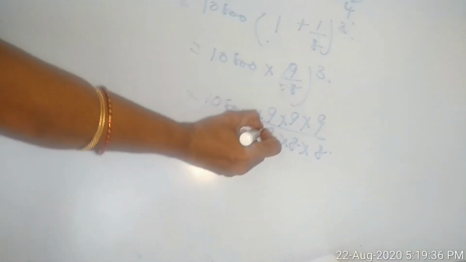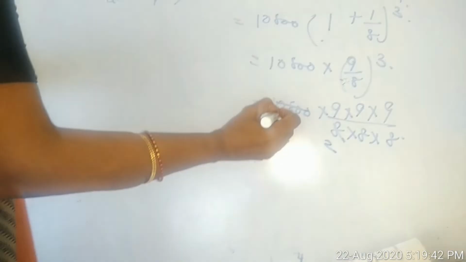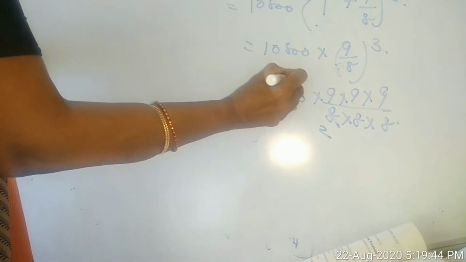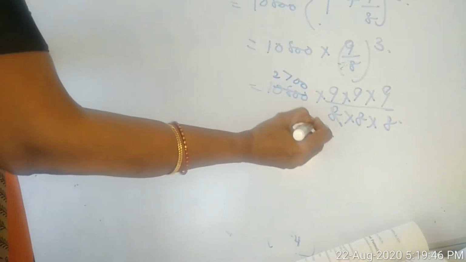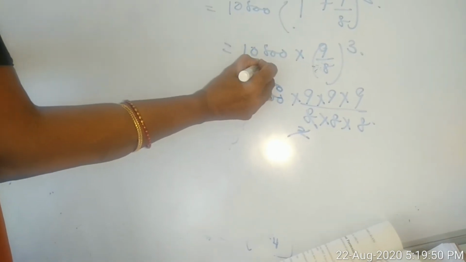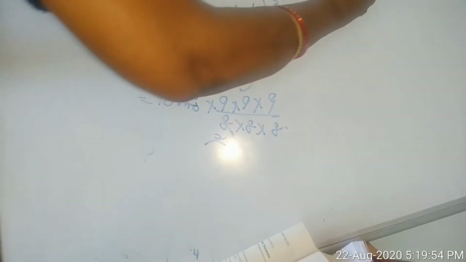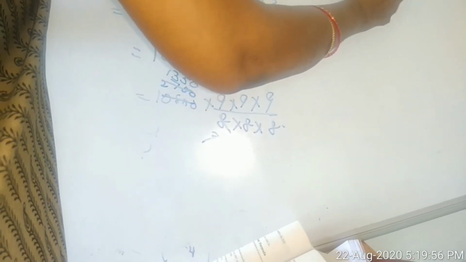Go for cancellation. 4 goes 2 times. 4 goes how many times? 2700. 2 goes how many times? 1350. 1350 into 729.